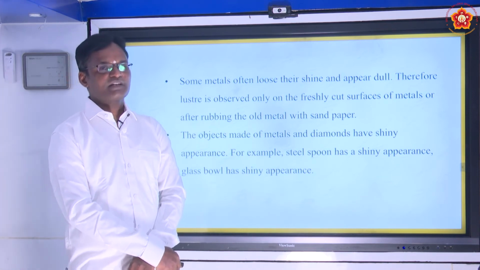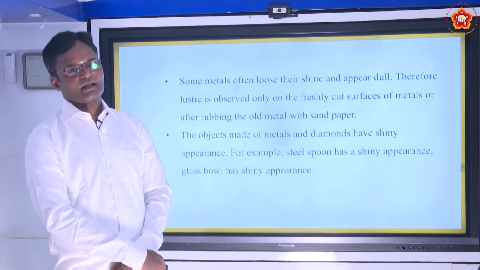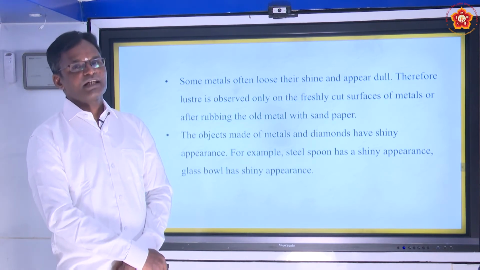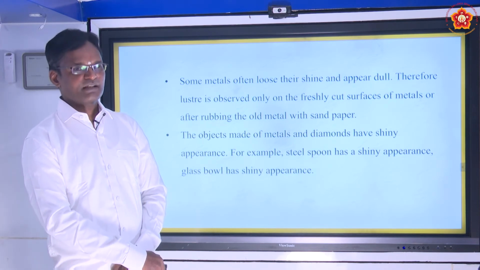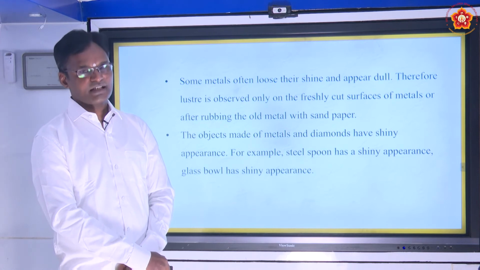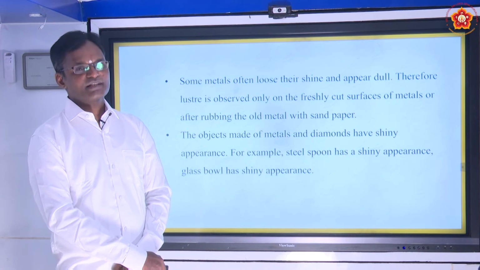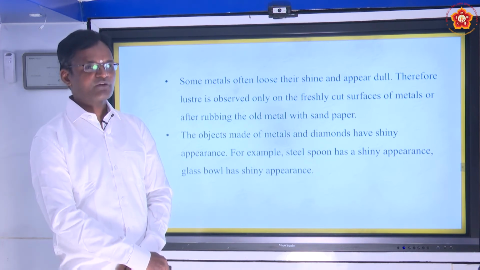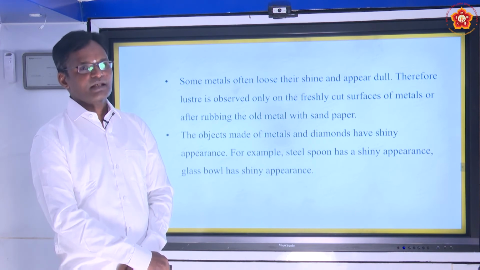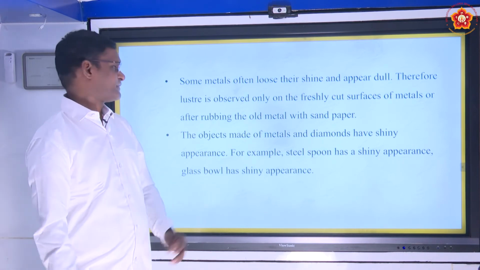For example, if you take iron when it is exposed to air or moisture, automatically what will happen? It will lose its shine and have dull appearance. That is called rusting of iron. Even copper vessels won't rust but they will lose their shine. What we have to do is, we have to apply lemon. So by rubbing with lemon or with sandpaper, you can easily obtain shining again.